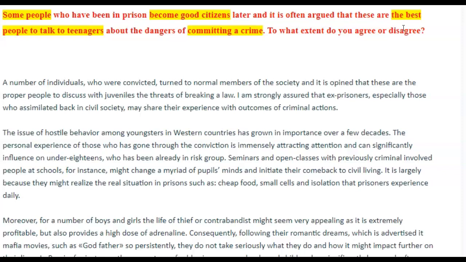You see, there's this idea of comparison here where the ex-prisoners are considered the best, the top, so you have to keep that. It's not just whether they're good or not, but whether they are, in fact, the best. This is important if you're aiming for a band score of, say, a 7 or higher.